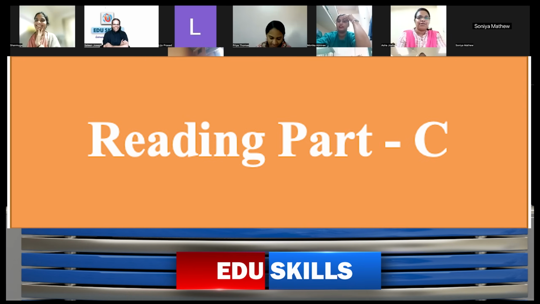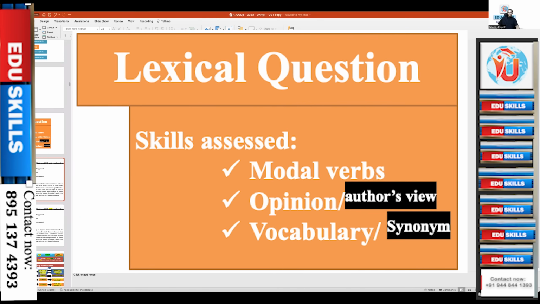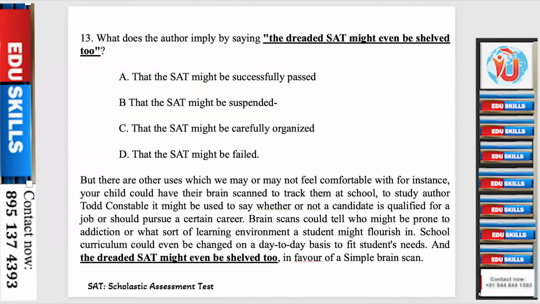This is again reading. Since you are asking for reading, let's listen to this one. Listen to this, okay? 13. What does the author imply by saying the dreaded SAT might even be shelved too? A. That the SAT might be successfully passed. B. That the SAT might be suspended. C. That the SAT might be carefully organized. D. That the SAT might be failed.